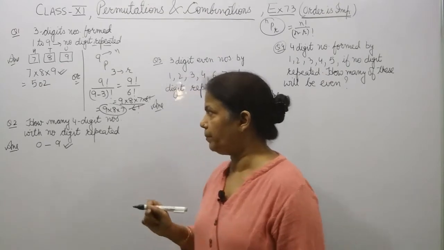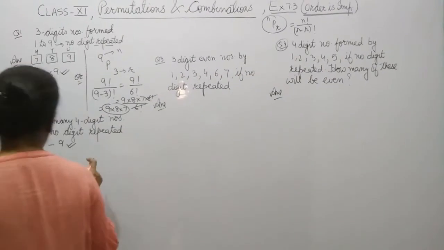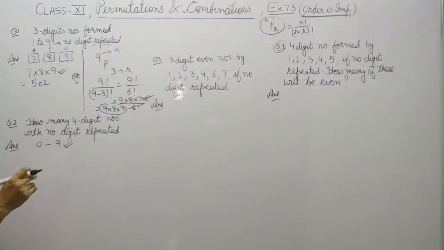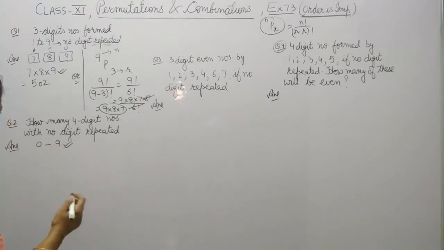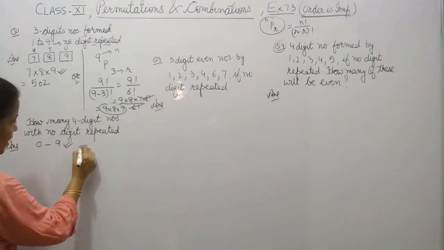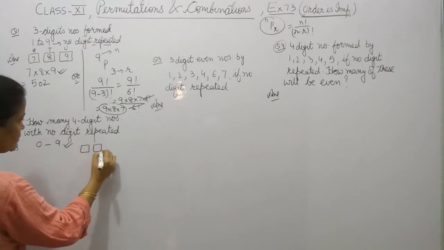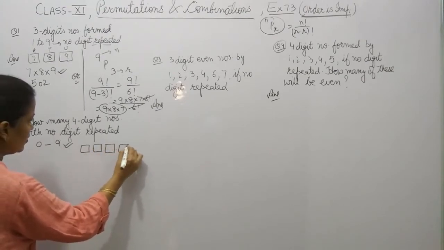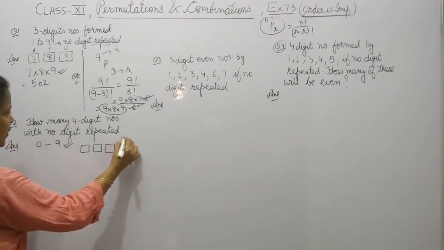Now if you see, 4-digit number, if I make the total 4-digit numbers, like this, you have to make a 4-digit number.